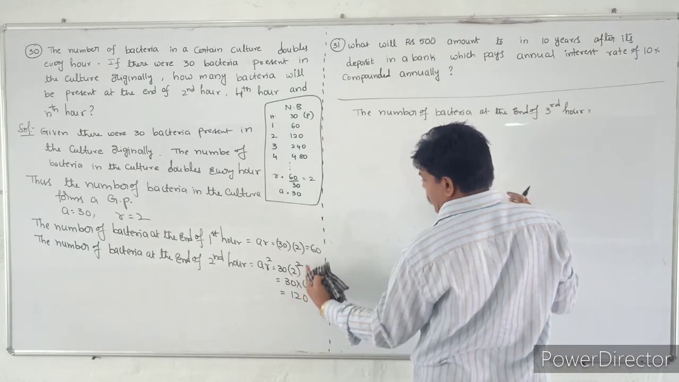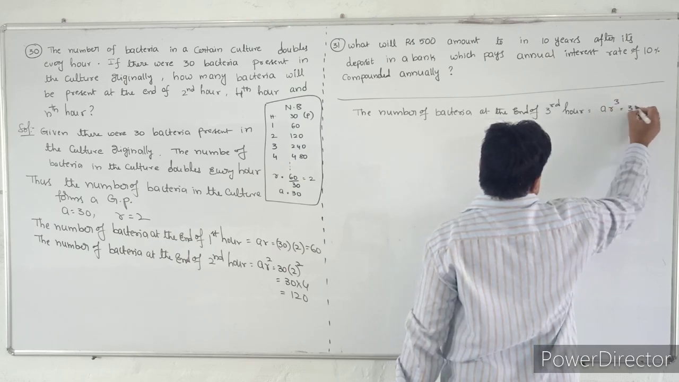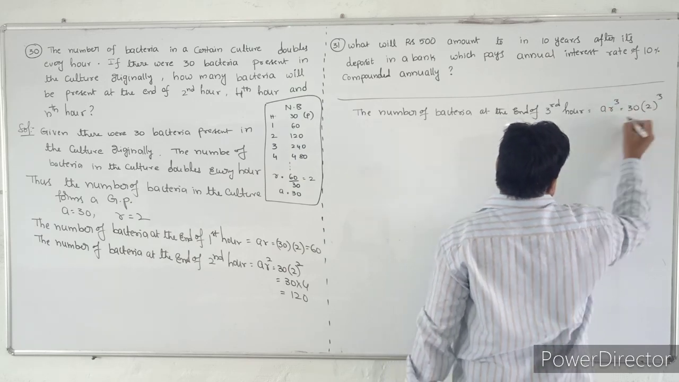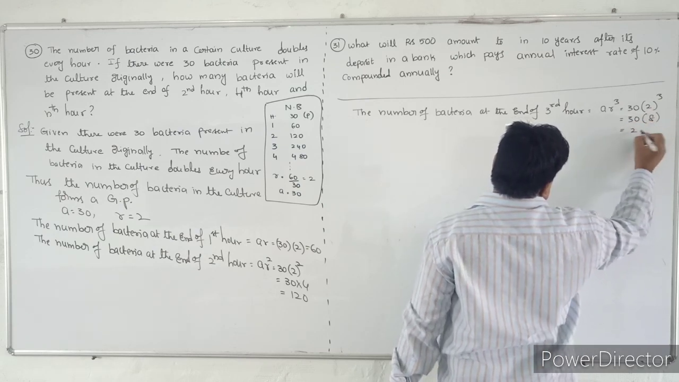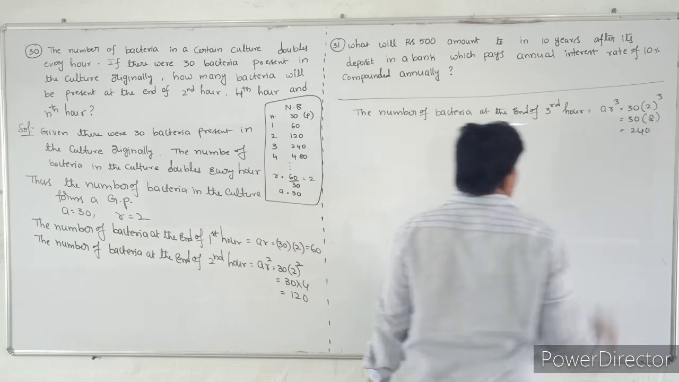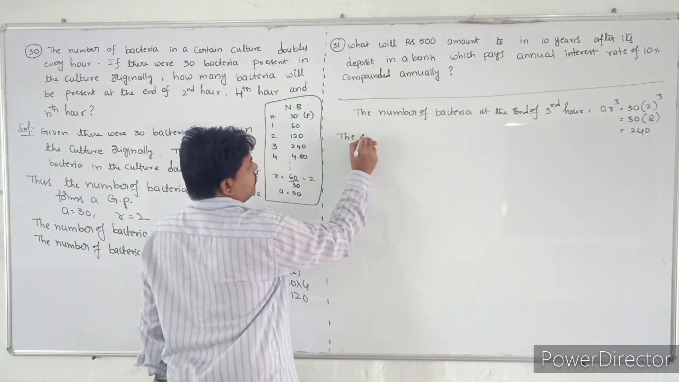It is R square, it will become AR cube. So that is equal to 30 into 2 cube, which is 30 into 8. So that is nothing but 240.